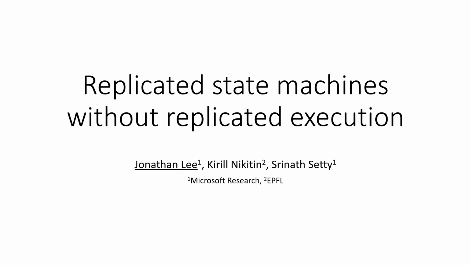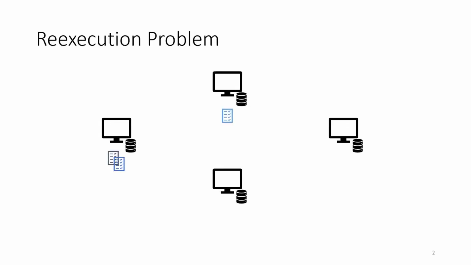The talk will be about Piperine, a system for reducing the end-to-end costs of real-world, highly replicated systems without weakening their safety or liveness guarantees. Blockchains are a popular example of a highly replicated system, where the nodes of such a system are mutually untrusting. Transaction execution in these systems is normally comprised of two phases.